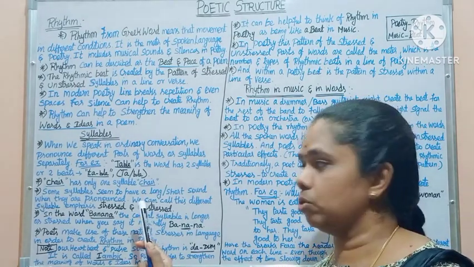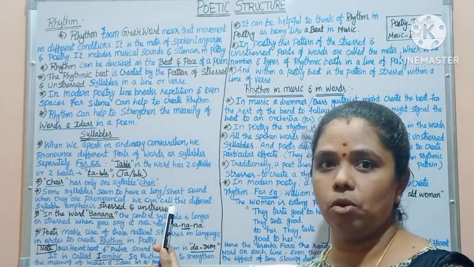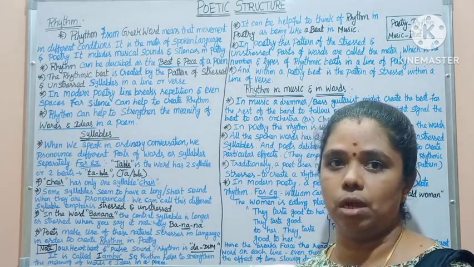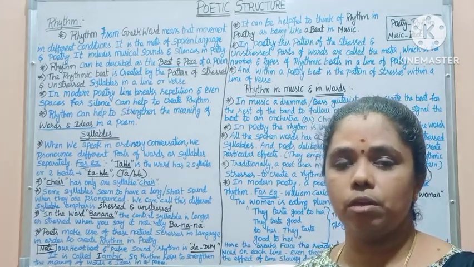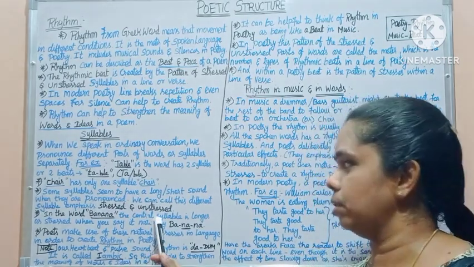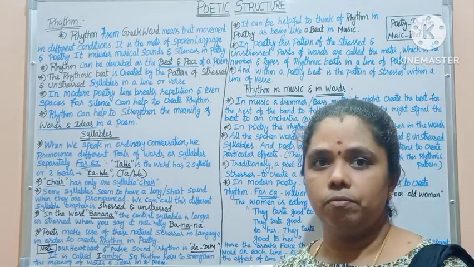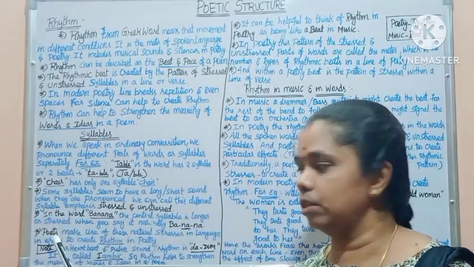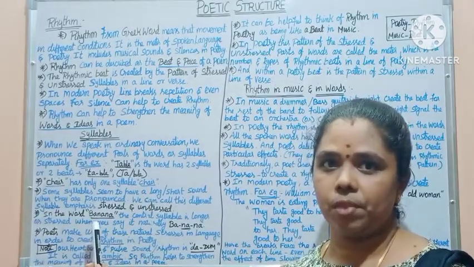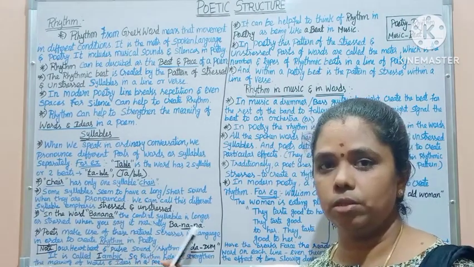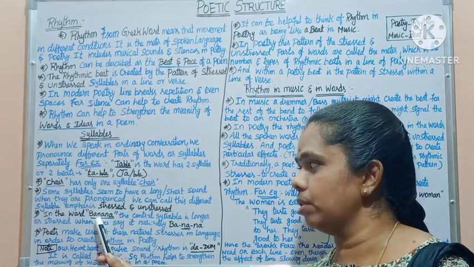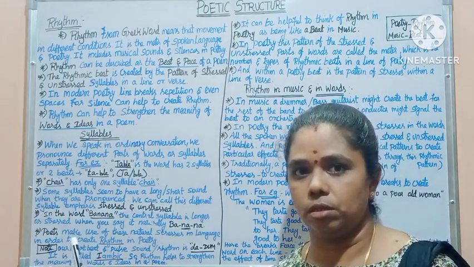So the long and short syllables, we can call them stressed and unstressed syllables. We can see the next word, banana. In the word banana, the central syllable is longer, or stressed.